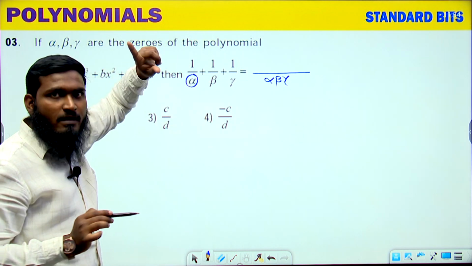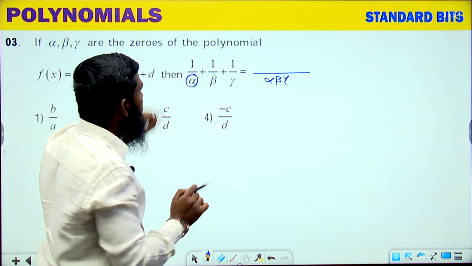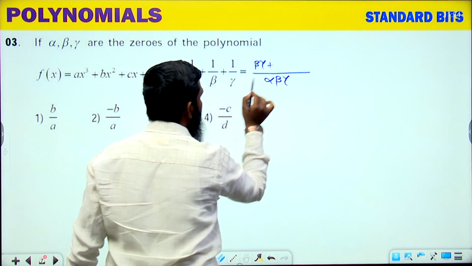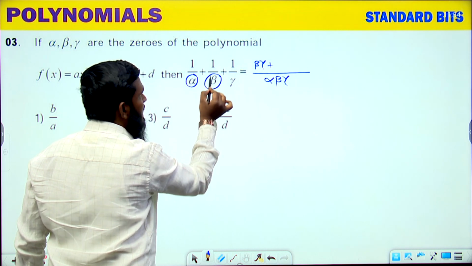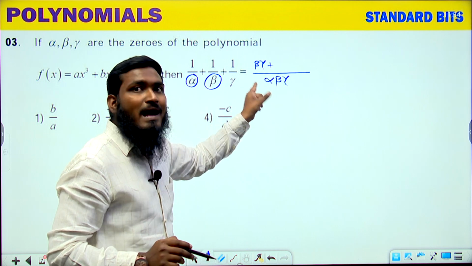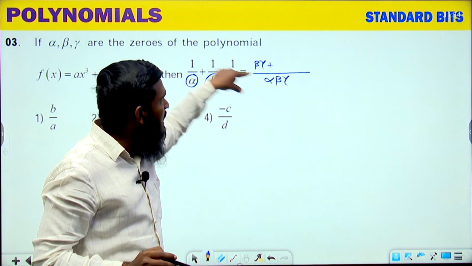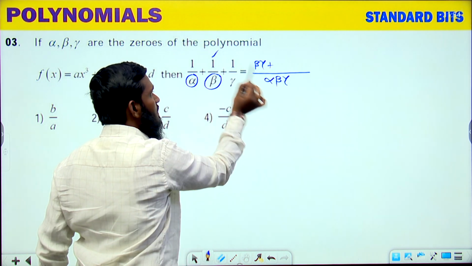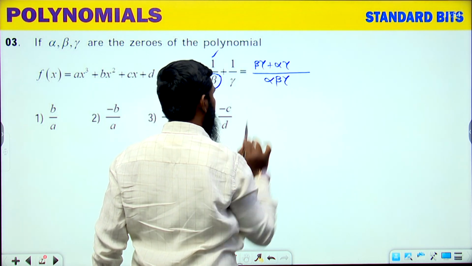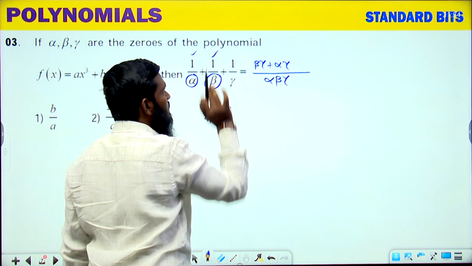What numerator are we having? 1. So beta, gamma into 1 means what? Beta, gamma. Okay, this part is completed. Next, plus. Now if you are seeing this denominator, what are we having? Beta. So beta, beta gets cancelled. What is left now? Alpha, gamma. That alpha, gamma we have to multiply with the numerator. So alpha, gamma into 1 means what? Alpha, gamma. Okay, this part is completed.